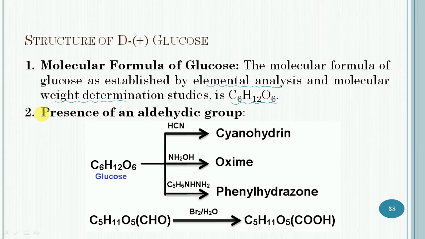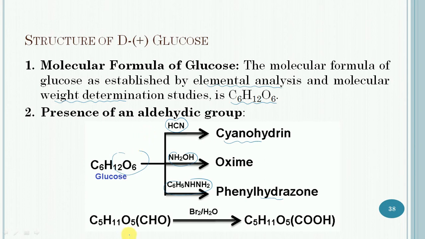Second is the presence of an aldehyde group. Glucose can react with hydrogen cyanide to give glucose cyanohydrin, with hydroxylamine it can give an oxime, and with an equimolar quantity of phenylhydrazine it can form phenylhydrazone. These reactions indicate the presence of a carbonyl group in the glucose molecule.